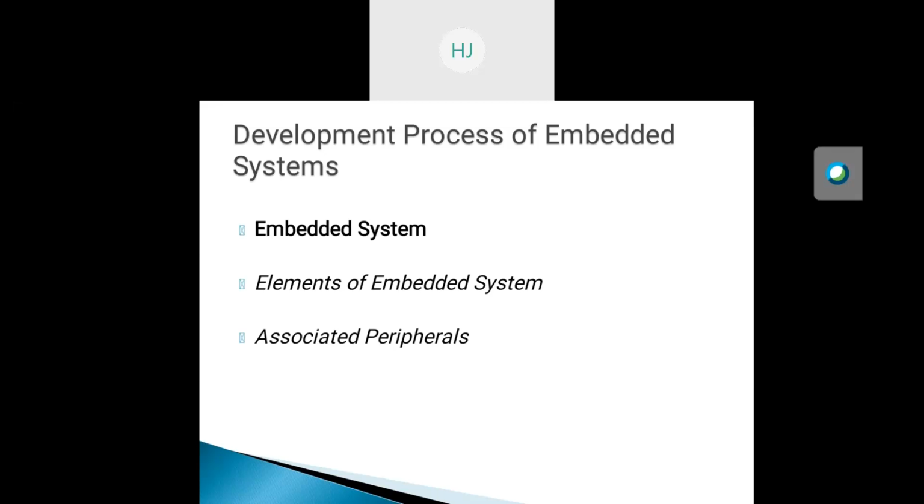Then, what are the elements of the embedded system which we require for development? There are a number of elements, but mainly we can say that the important elements are the processor, microprocessor, microcontroller, and DSP. After the elements, we also need the associated peripherals. Elements alone can't develop the embedded system.